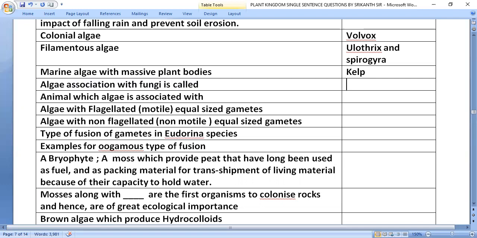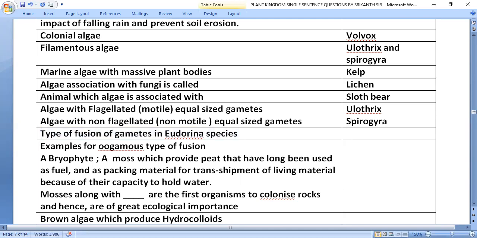Algae in association with fungi is called lichen. Animal with which algae is associated: sloth bear. Algae with flagellated, motile, equal sized gametes is present in Ulothrix. Algae with non-flagellated, non-motile, equal sized gametes is Spirogyra.